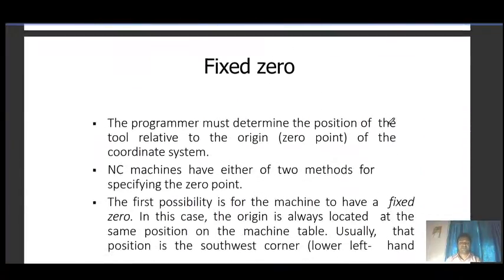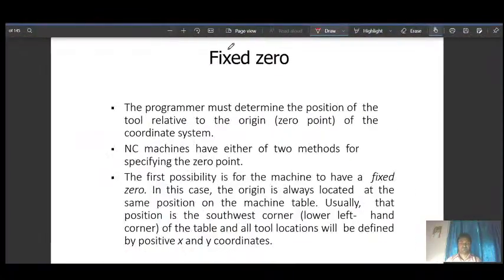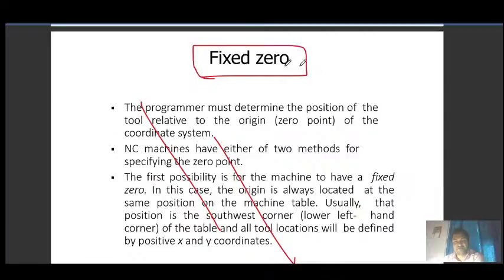Then we have fixed 0. It means the tool static position. So listen to it here. Somewhere we have to start the machining operation. At the start we have the machine table, and then we have a tool here.